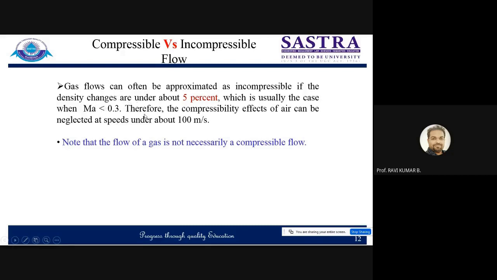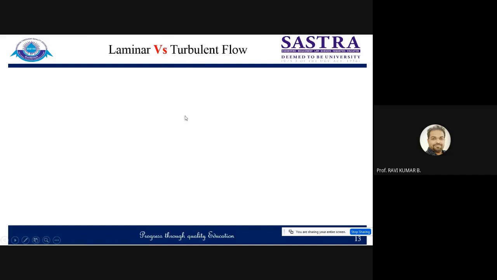So keep this point in mind. Wherever your flow velocity is less than 100 meters per second, flow can be treated as incompressible flow, whether it is a liquid or a gas. That's one important point.